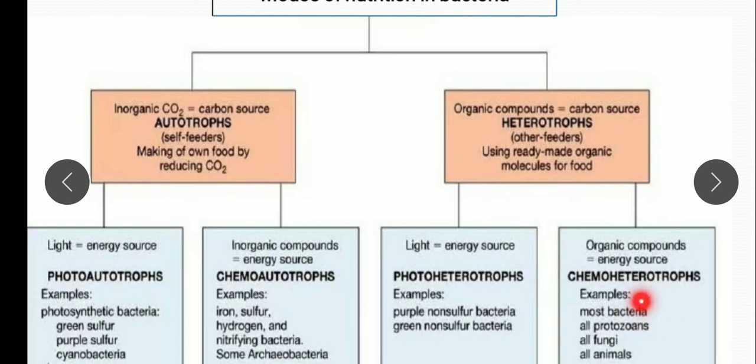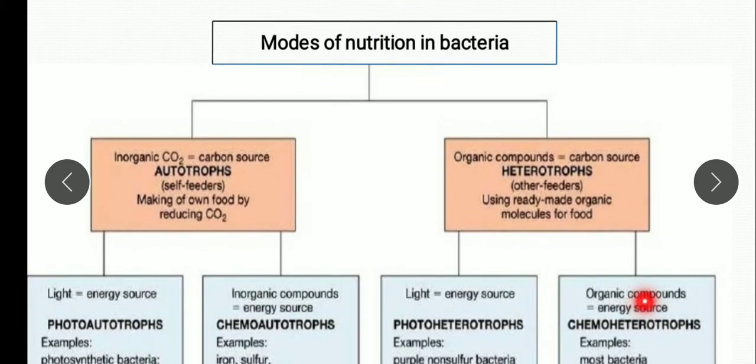Parasites means they obtain their nutrition from a living host, living on the body of other organisms, animals and so on. Another example of chemoheterotrophs is saprophytes. Saprophyte means they obtain their nutrition from dead and decaying organic matter. Some bacteria obtain their nutrition from the dead bodies of plants and animals. So they are saprophytes.